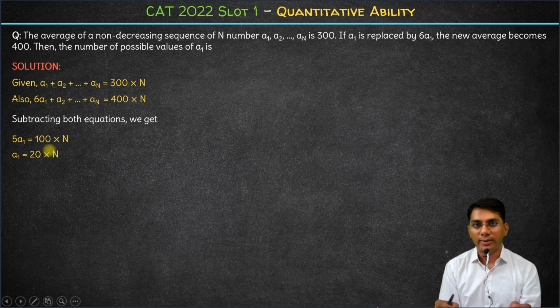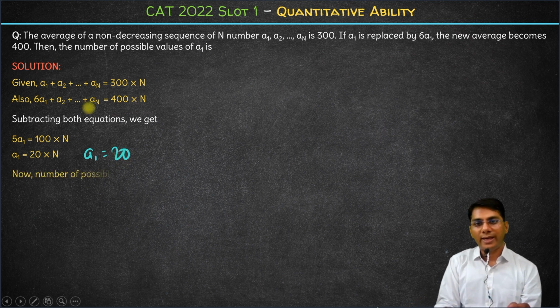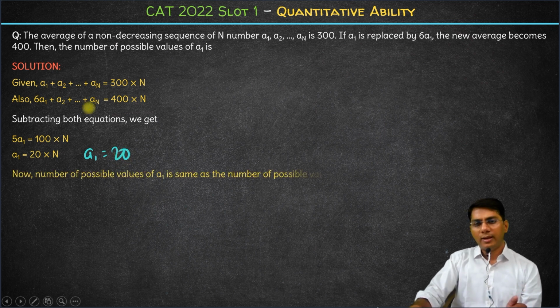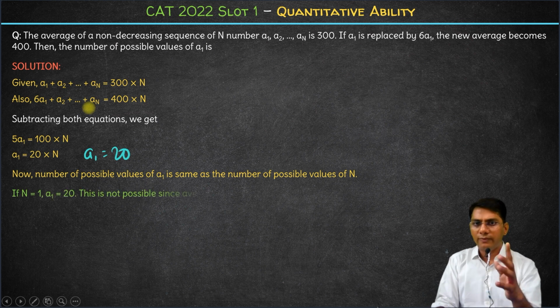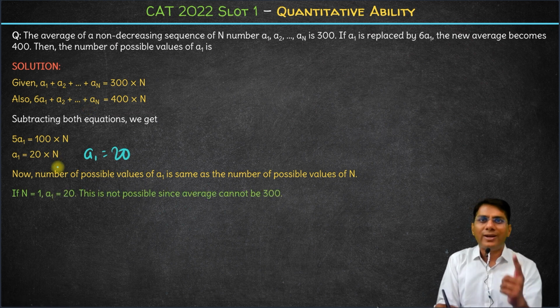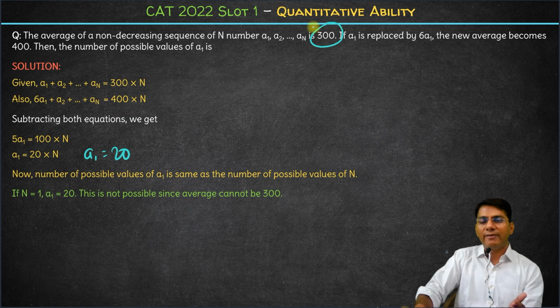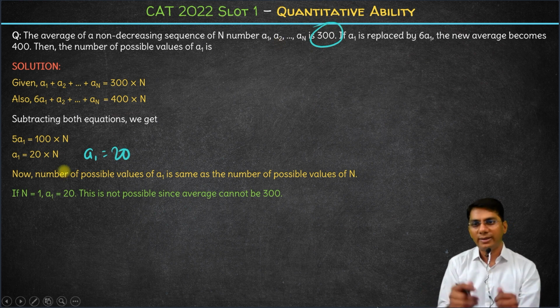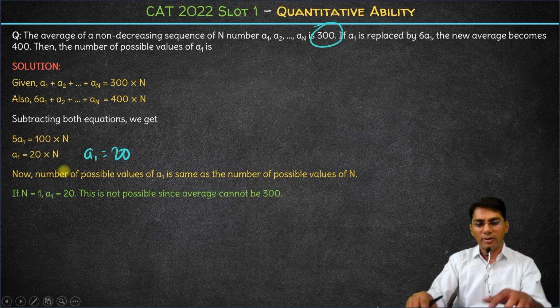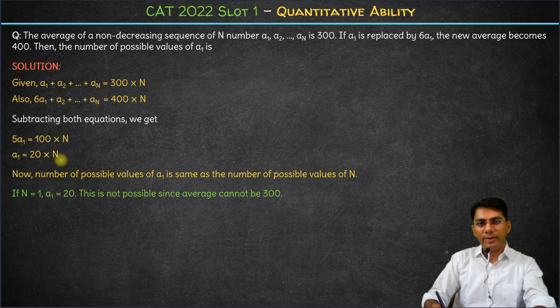So can n be 1? If n is 1, a1 comes out to be 20 into 1, 20. Now if a1 is 20, that means there is only one term, which is 20. If there is only one term which is 20, how can the average be 300? The average cannot be 300 in this case. So n cannot be 1. Can n be 2?